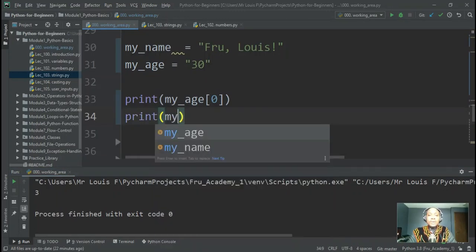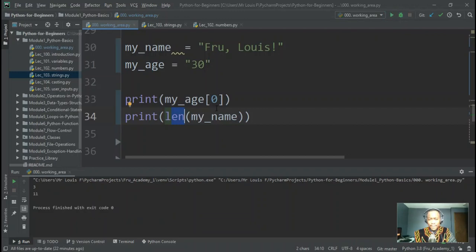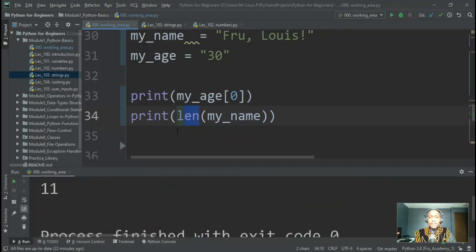All right, I'm trying to count my name. That's the number of characters that I want to count in my name. The function that I'm going to use is called length, right? So I'm going to say print the length of my name. What this function does is it goes into my name and counts the number of characters that are in there. All right, so there are 11, and we can actually verify that.